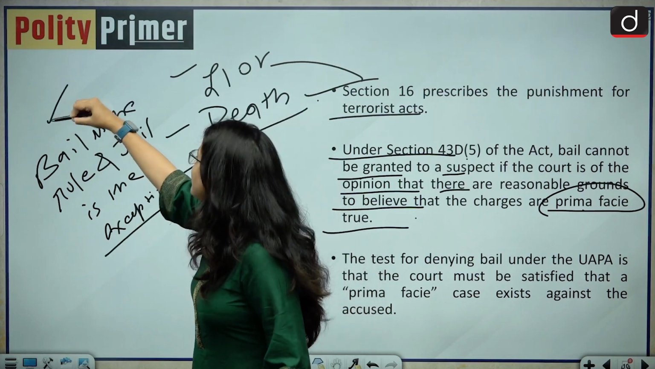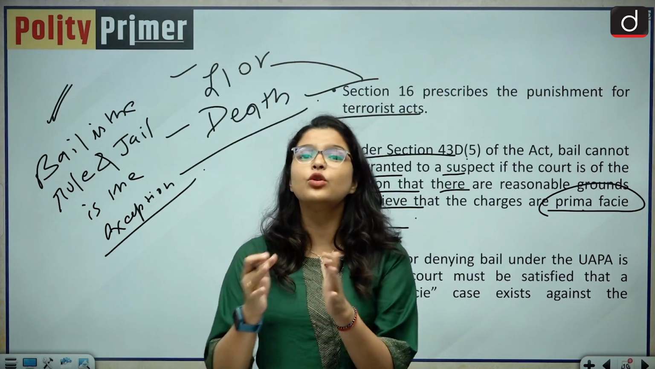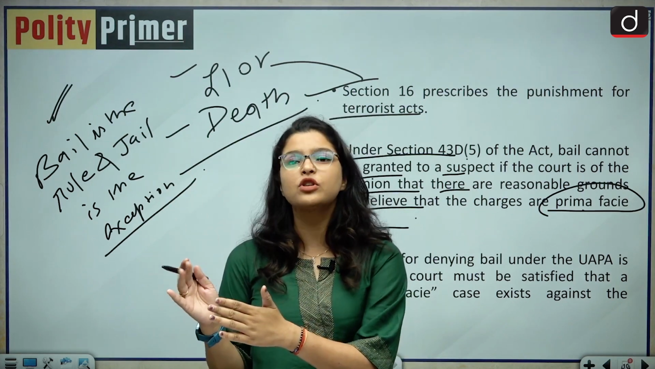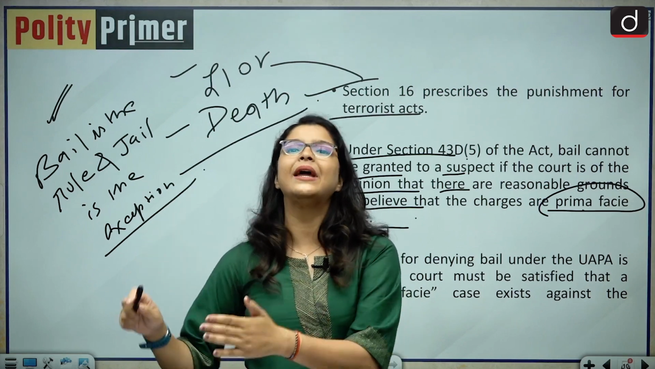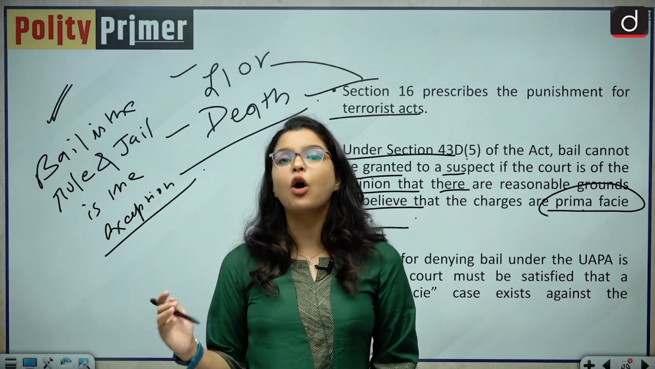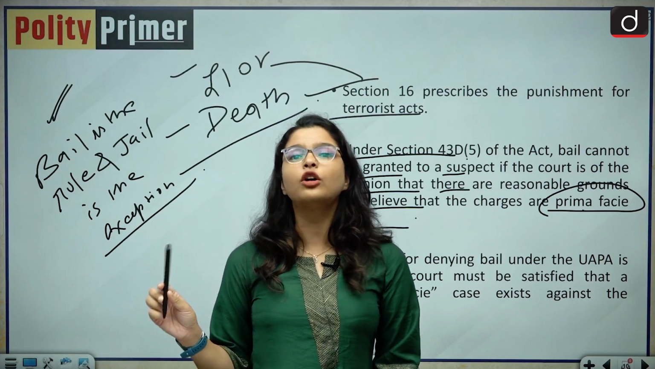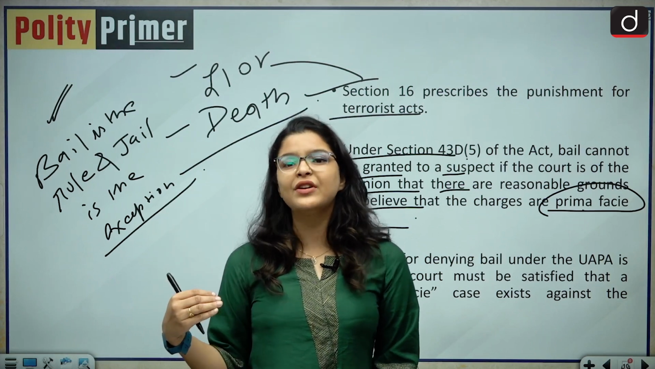This is a general rule of criminal law, but this does not apply on the UAPA. In UAPA, it is completely opposite, that jail is the rule and bail is the exception. And the provisions are so stringent that it is almost impossible to get bail. Why? Because the UAPA Act does not authorize the court to go through the prima facie evidence.